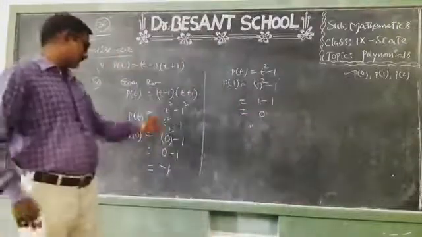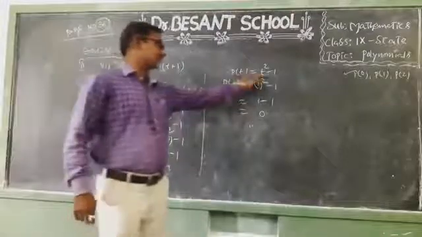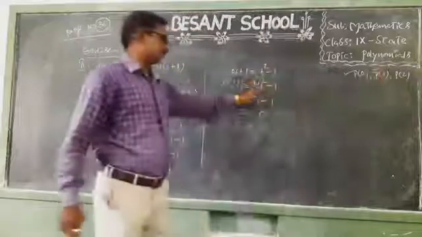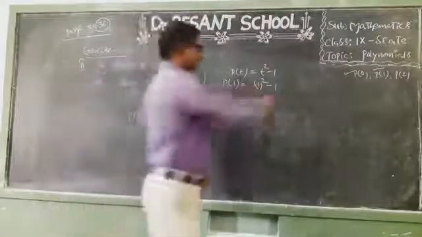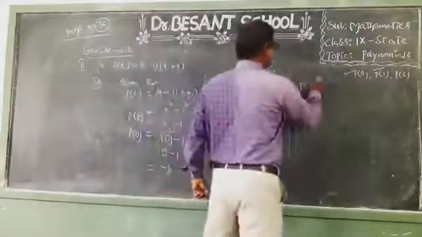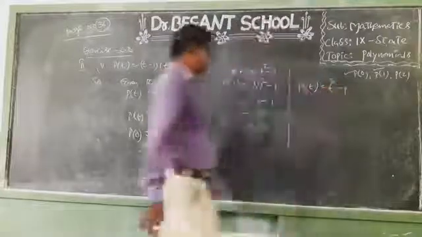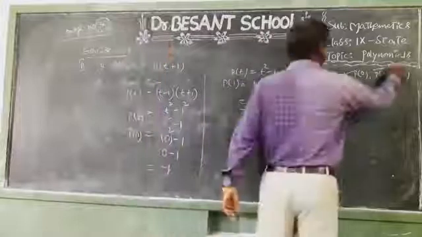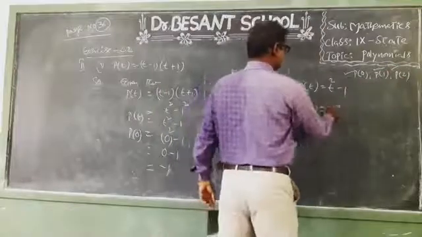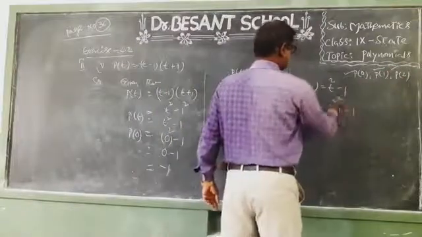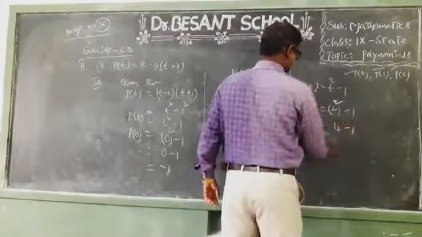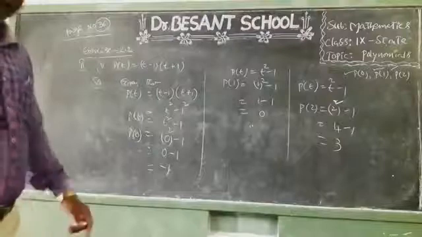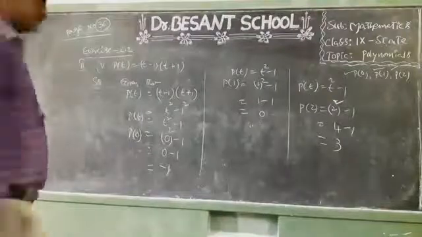Okay children. P of t, what we have? t square minus 1. So P of 1 is 1 square minus 1, which is 0. Next we need to find P of 2. So P of 2 means 2 square minus 1. 2 square is 4, minus 1 is what? 3. Did you understand children? Yes.